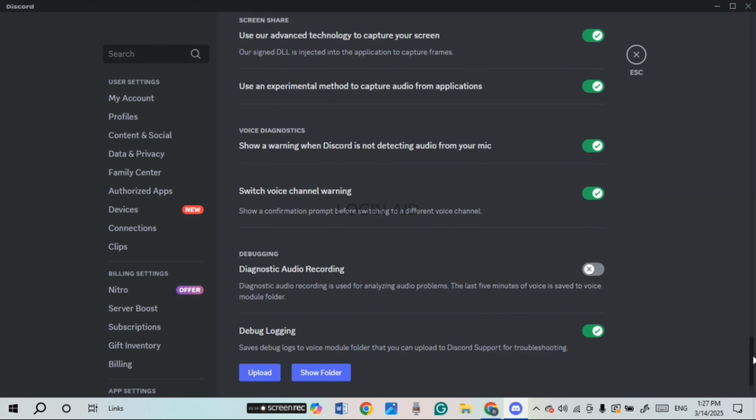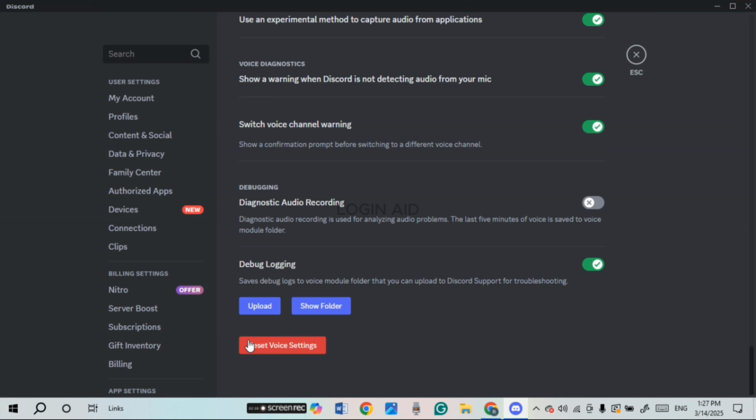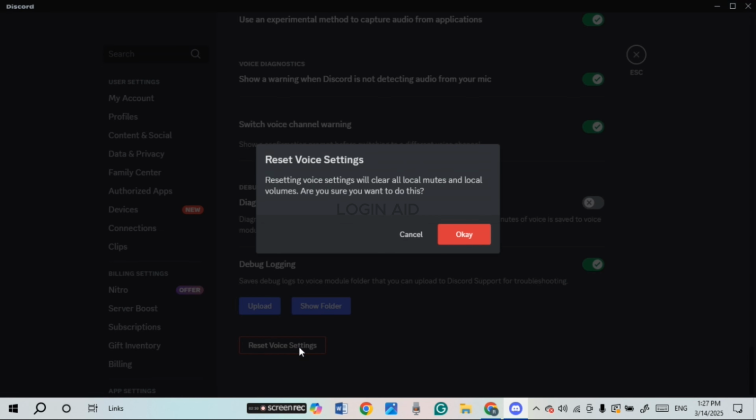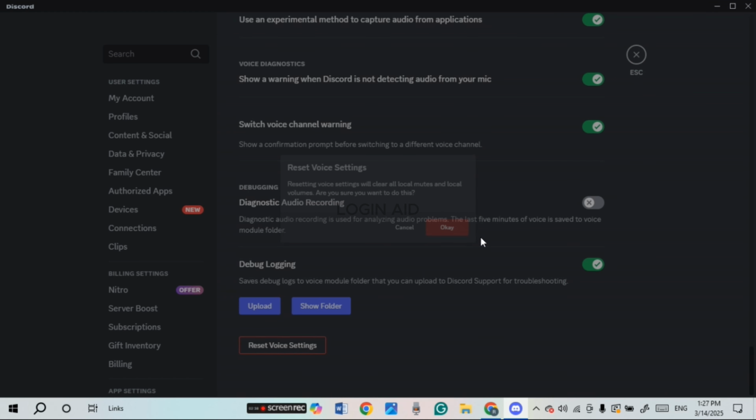do is scroll down to the bottom of this interface. Now what you can do is click on the option reset voice settings. Now after that, this kind of pop-up will appear. Resetting voice settings will clear all local mutes and local volumes. Are you sure you want to do this? Simply click on the OK option.